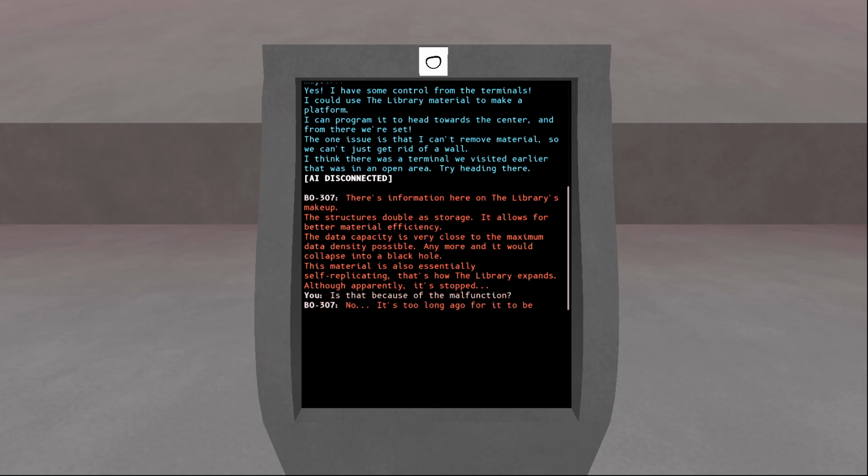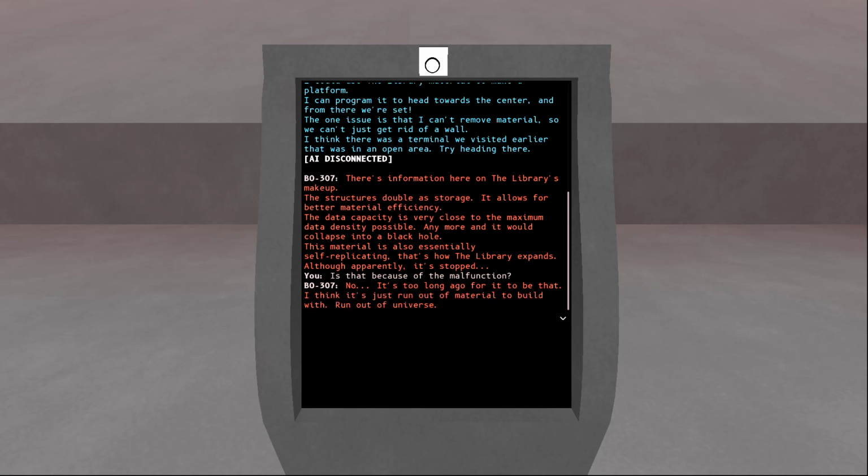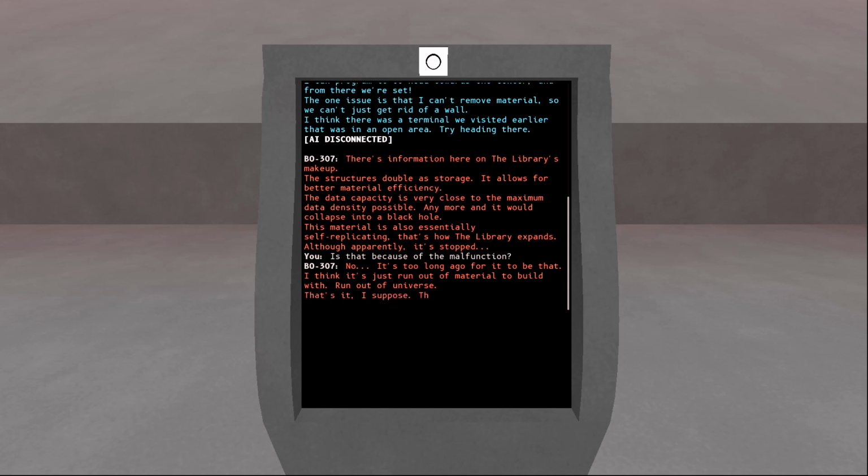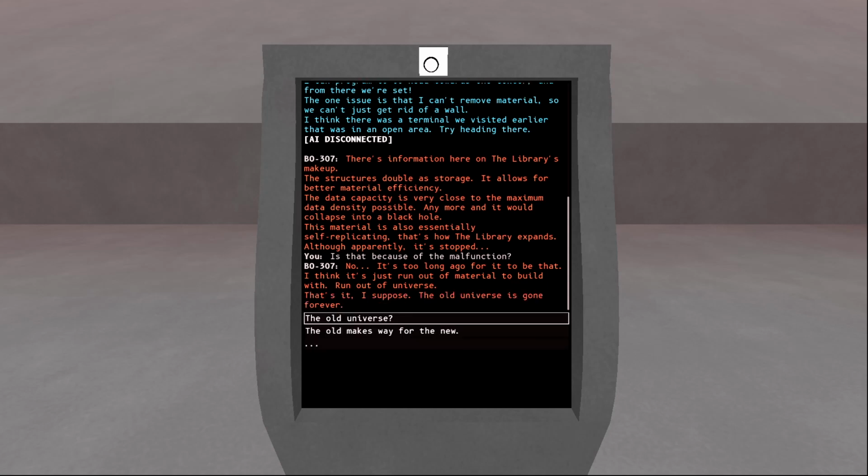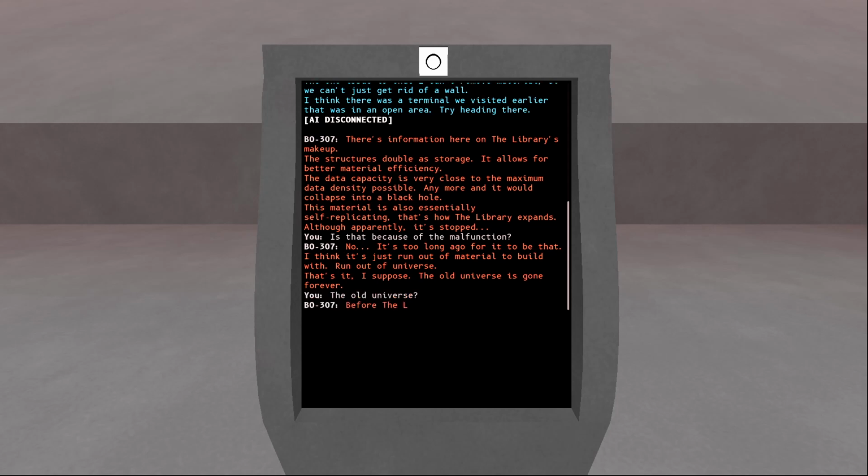Is that because of malfunction? No, it's too long ago for it to be that. I think it's just run out of material to build with. Run out of universe. That's it, I suppose. The old universe is gone forever. The old universe? Before the library.